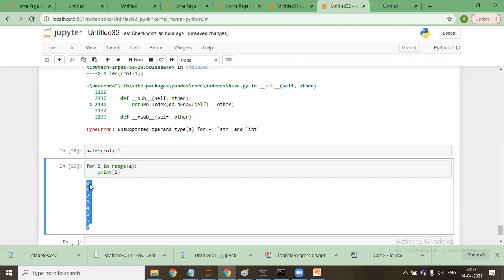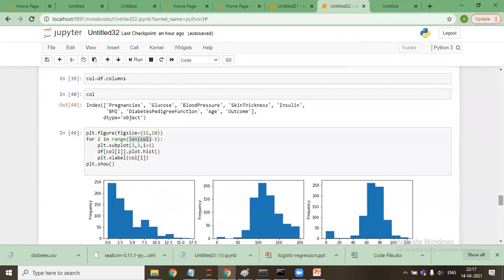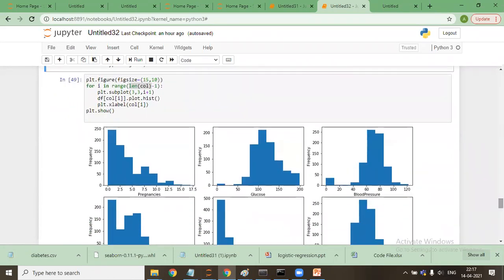So can we map it through the column example you have given? So now it is 7. If I go here, you start from 0: 0, 1, 2, 3, 4, 5, 6, and 7. It will come till age only. Okay, now I'll explain the code again.